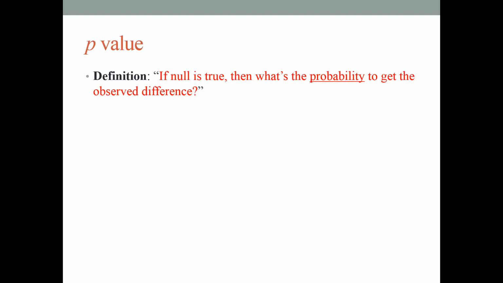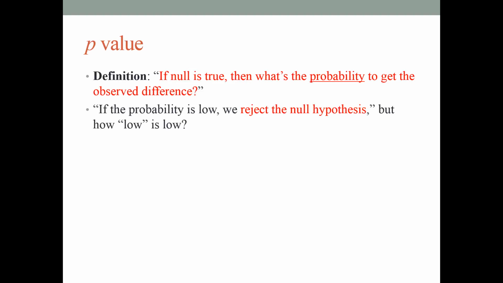How about 103 versus 100, or 130 versus 70? But one thing is this: if the probability is low, we reject the null hypothesis. So we mentioned this already. But how low is low? This is a magical number. Usually if p is less than 0.05, in other words 5%, then we can reject the null.